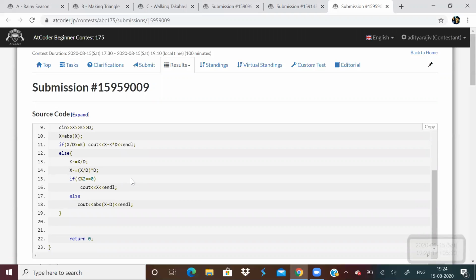Take a pen and paper and analyze this solution by yourself. You will get it. It's not that hard. So these were the three solutions.